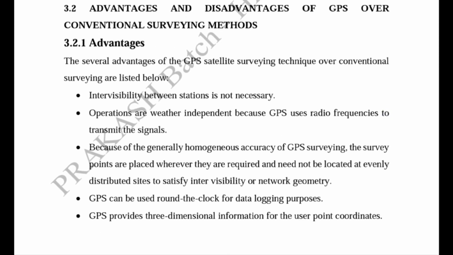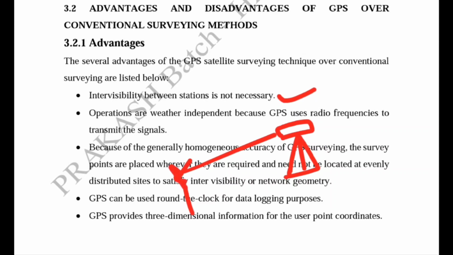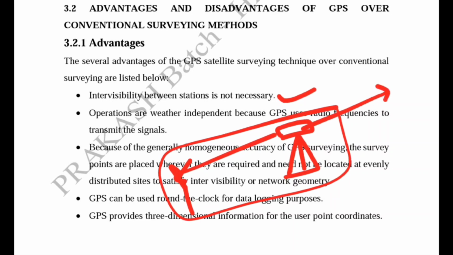And there are many advantages such as intervisibility between the stations is not necessary. As I had taken the example of total station, then we have to set up this total station onto the known points and their coordinates must be known. So we have to back bearing to a known position, and there are many methods that we can use: two known coordinates, or we can use one known coordinate and other is the known bearing of the line. So intervisibility between the stations is a must, from which we have to take the reading on the unknown points.